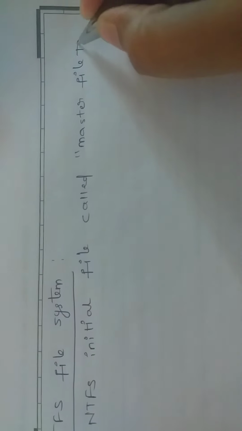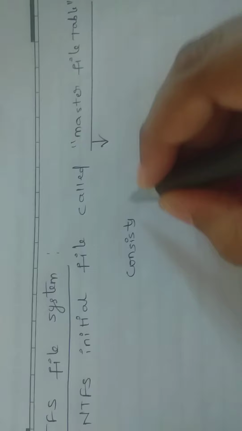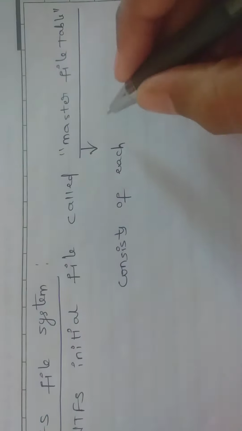The master file table consists of each file present on the disk.